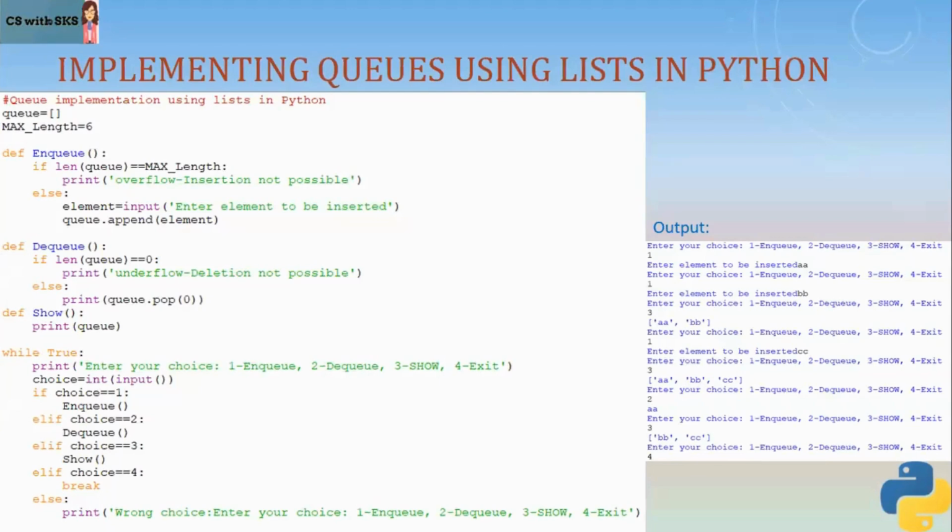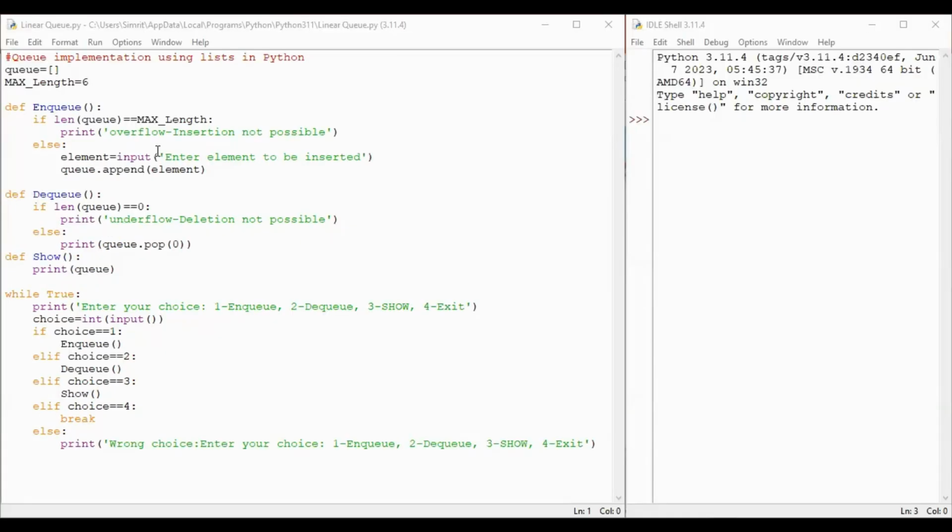For you, I have already created a program in Python. I have placed it here. I'll take you to the shell, Python shell, and I'll show you how it is implemented. So this is how we implement linear queue in Python. So I have created one function for adding elements, another function for deleting elements, and one more function to show queue elements, right?